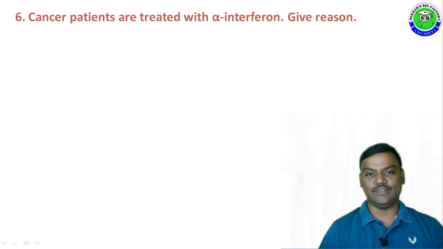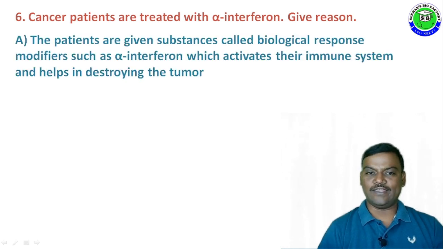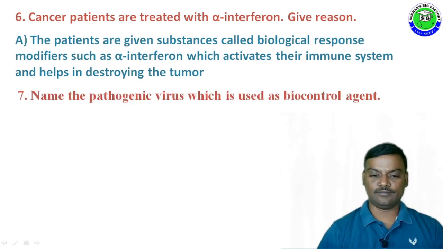Give reason. The answer is, the patients are given substances called biological response modifiers such as alpha interferon, which activate their immune system and help in destroying the tumors. Question number 7. Name the pathogenic virus which is used as a biocontrol agent.